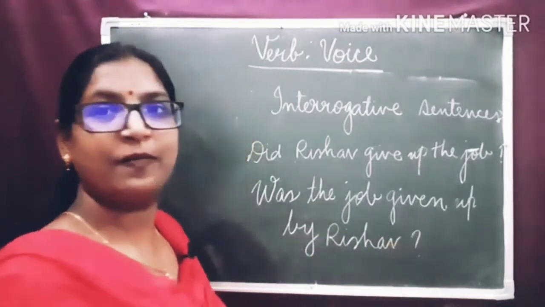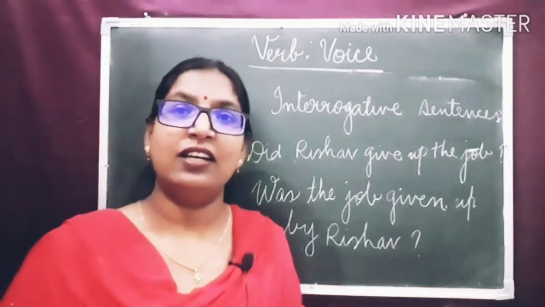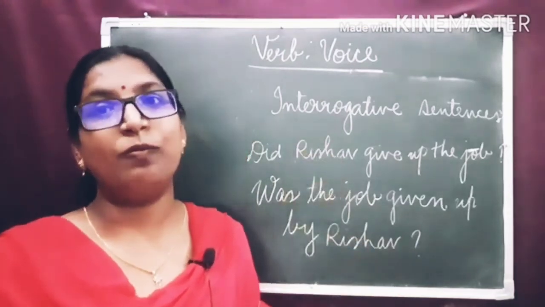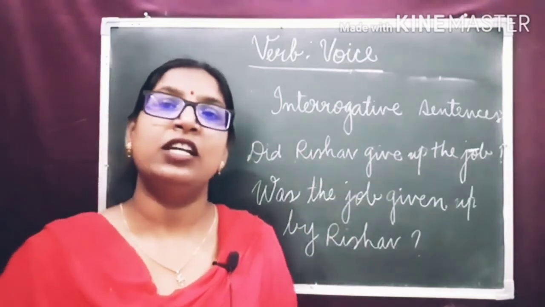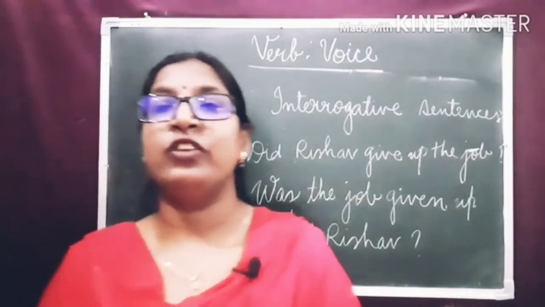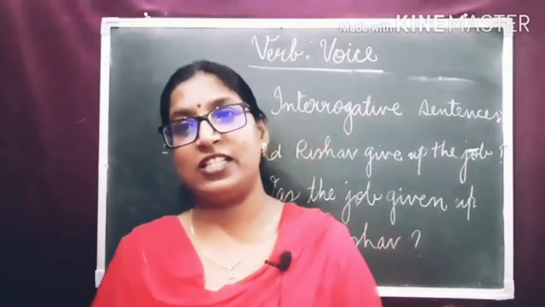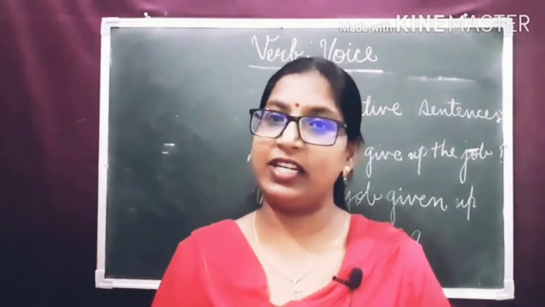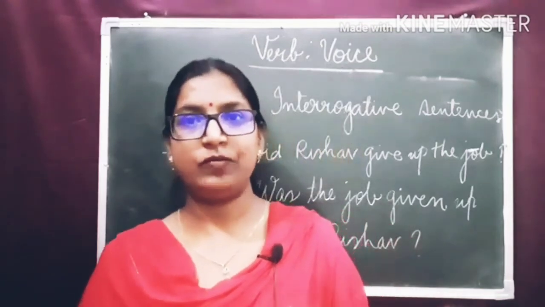Did you understand? Likewise, we change interrogative sentences from active voice to passive voice. Always, dear children, always remember, when we change from active voice to passive voice, the tense of the verb remains same. It is not getting changed. Clear?